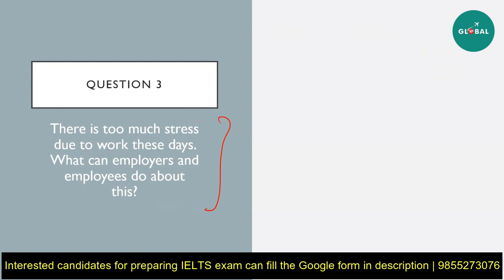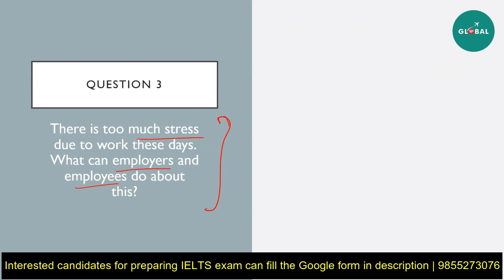Now, I hope everyone has written an introduction for this. In this, you should notice that they're talking about how workplaces these days cause too much stress and the question asks us, what do you think that employers and employees can do to solve this issue? So, the major crux of the matter that has been discussed here is stress caused by workplaces. This is a general statement. Nowadays, the workplaces or work pressure has caused a number of people to go into depression or be stressed or be anxious in their lives. This, many people opine, has been caused due to negligence by employers and employees.